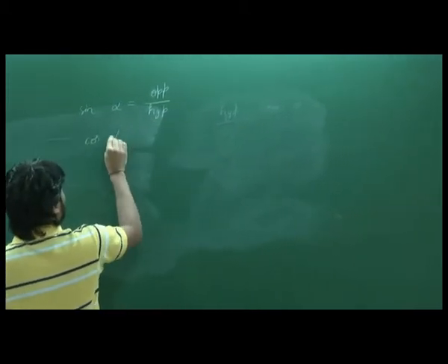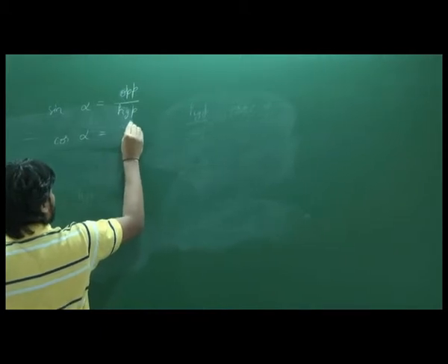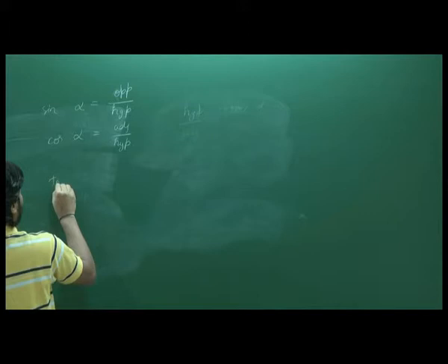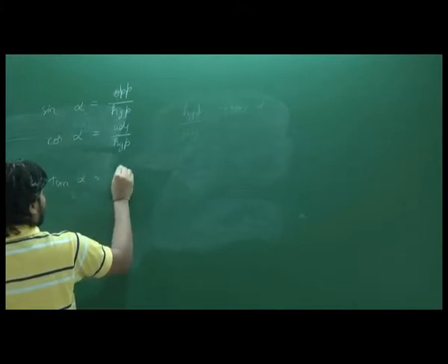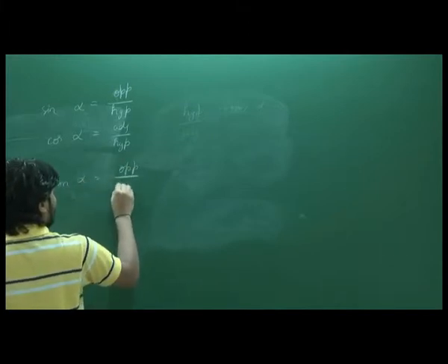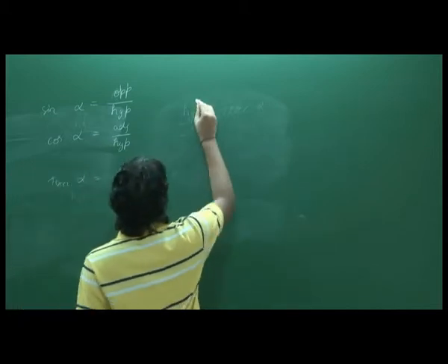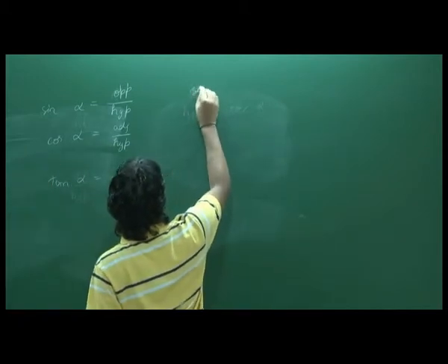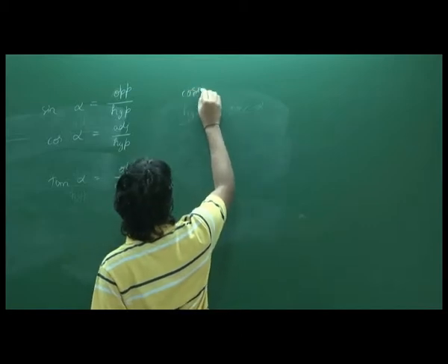Cos alpha is adjacent by hypotenuse. Tan alpha is opposite by adjacent. Its reciprocal, cosecant.